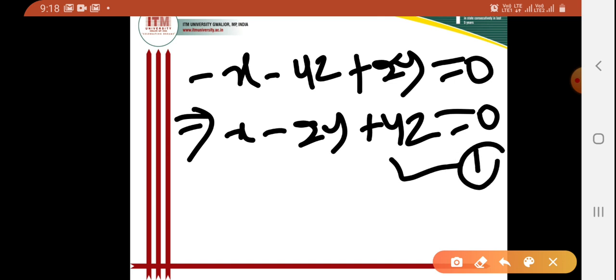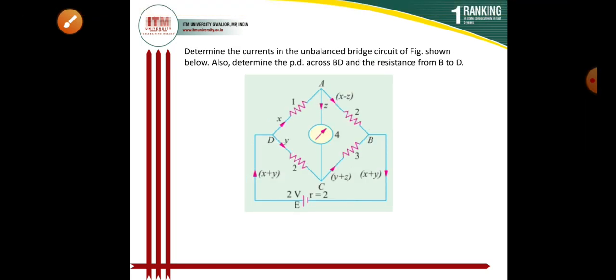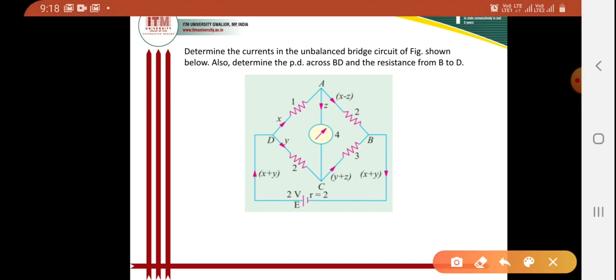Then again bringing that figure, apply Kirchhoff's second law to ABCA.